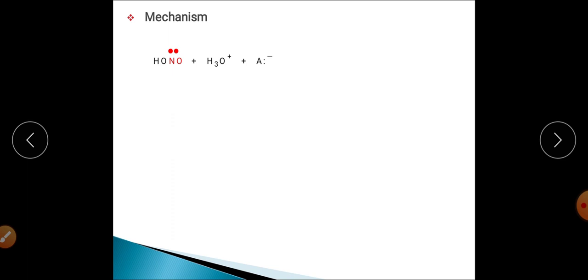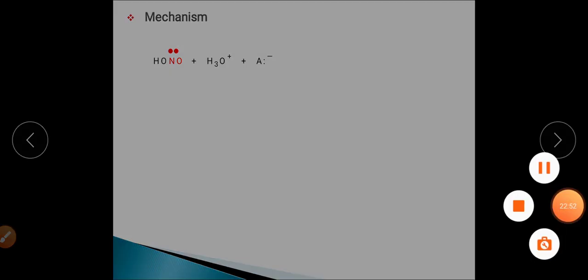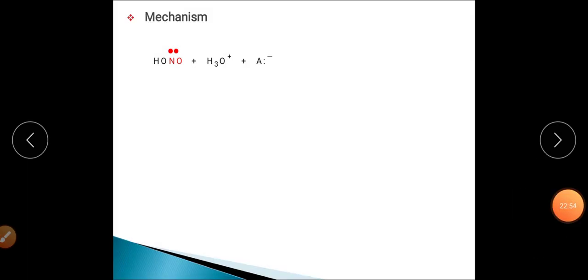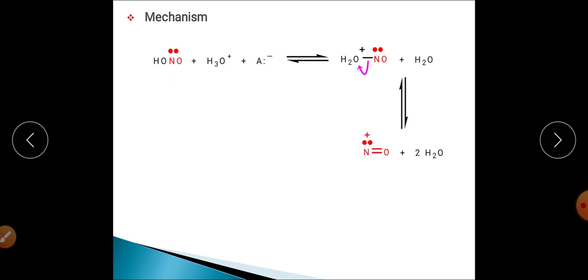as I have already told you, the mechanism of this reaction starts with the formation of NO positive, right? So this is the nitrous acid, and in the first step it will be protonated and converted into this particular moiety, which will lose a water molecule and get converted into NO positive.